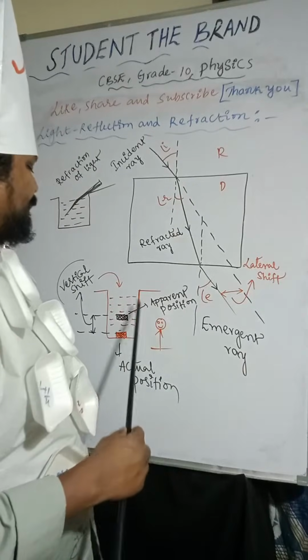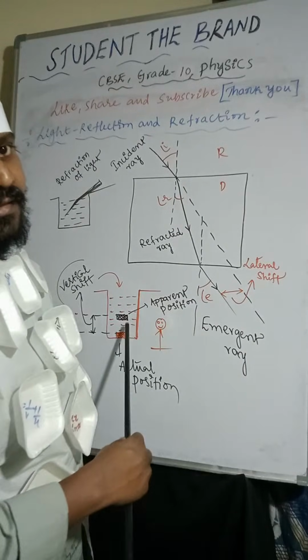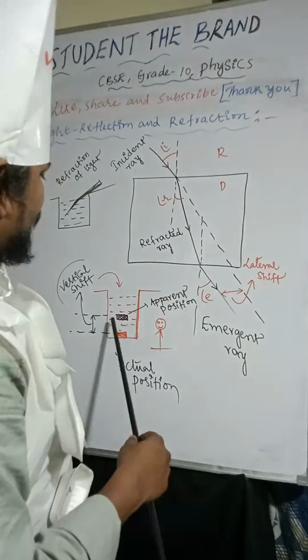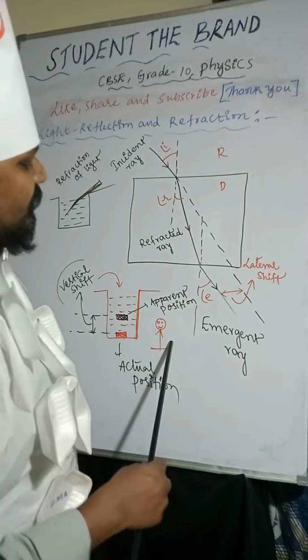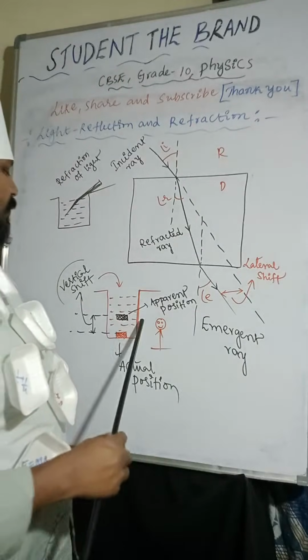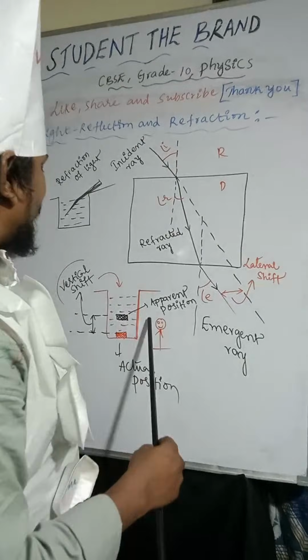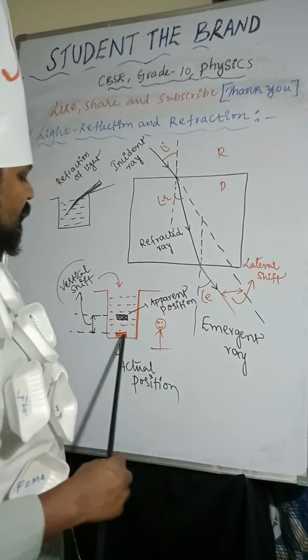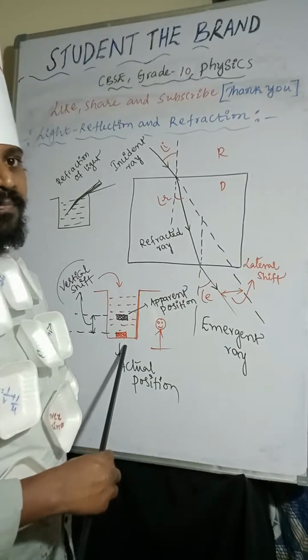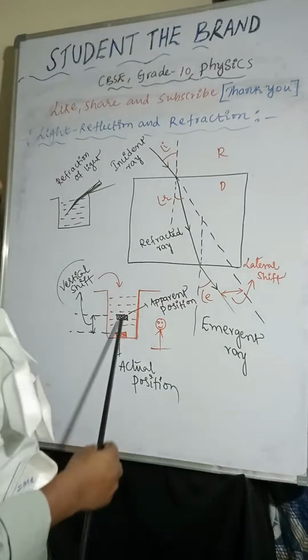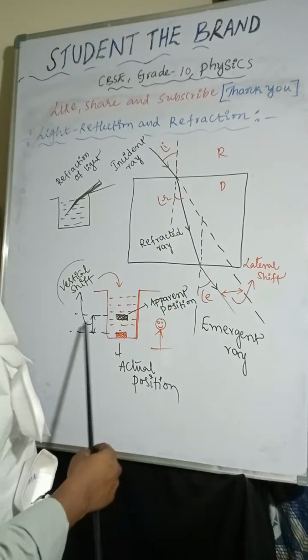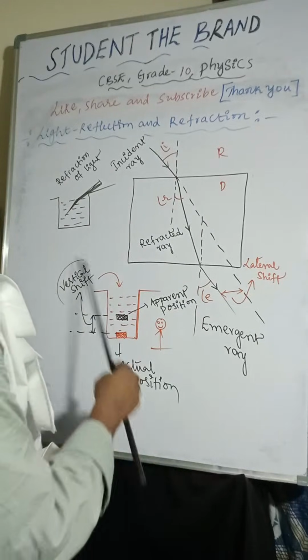So this is about the coin placed in the beaker. Initially it is not visible. Later, after pouring water, the position of the coin rises up. This is the actual position, the coin is still at the bottom of the beaker. After pouring water, the position of the coin rises up, and that distance is called vertical shift.